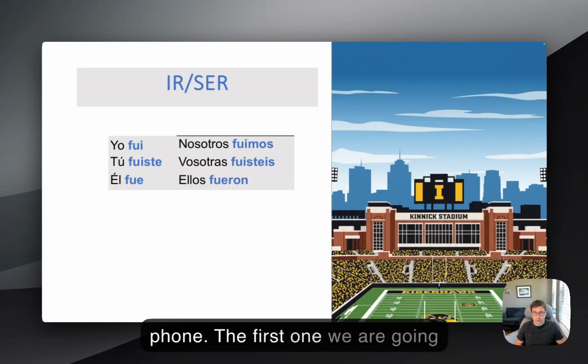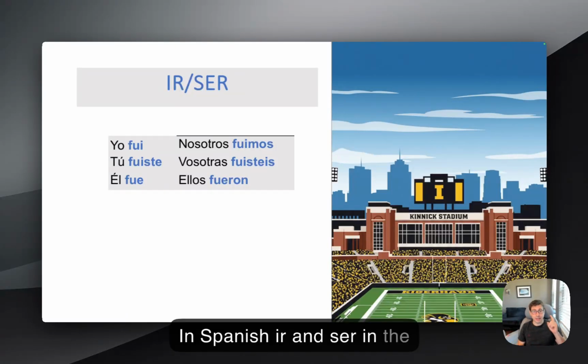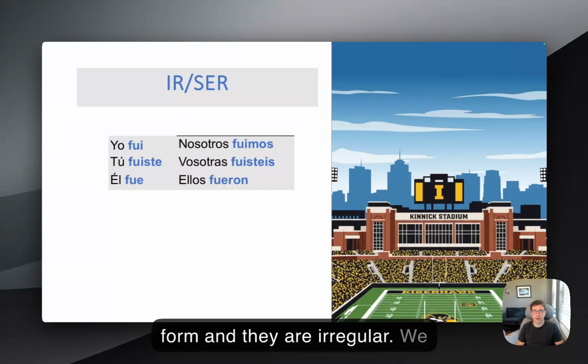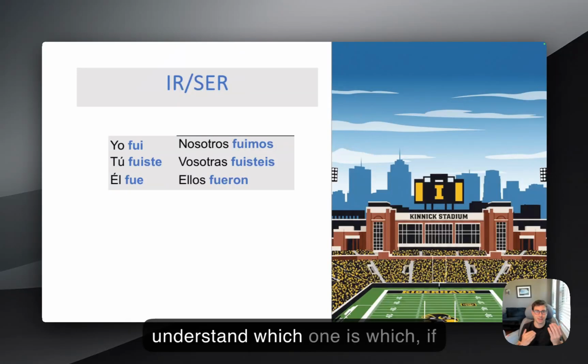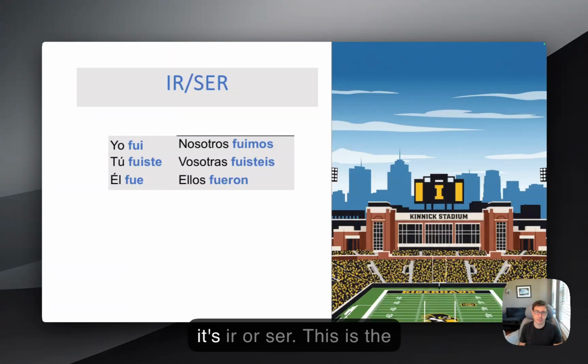The first one we're gonna do today is the verbs ir and ser. In Spanish, ir and ser, in the preterit, share the same form and they are irregular. We have to look at context to understand which one is which, if it's ir or ser.